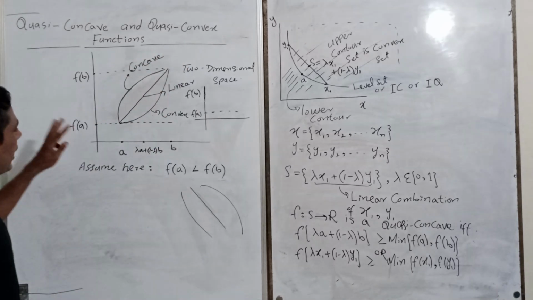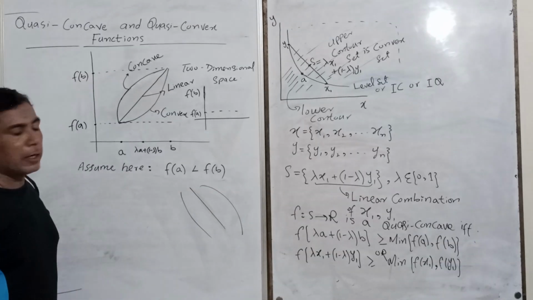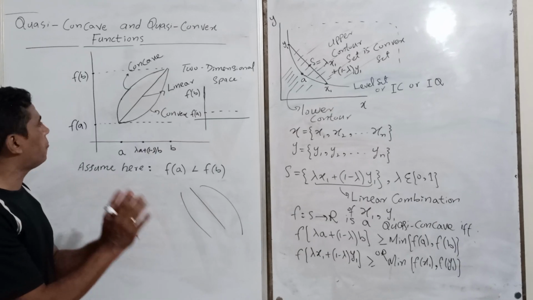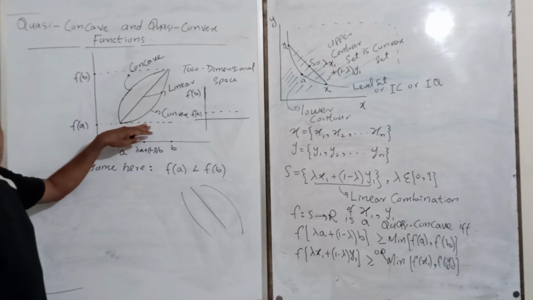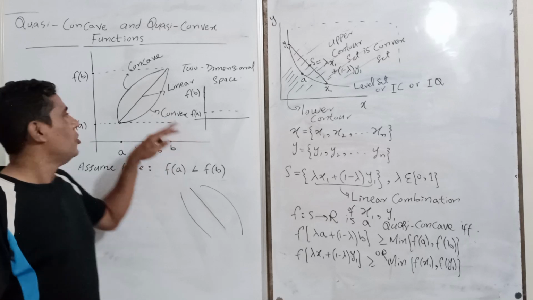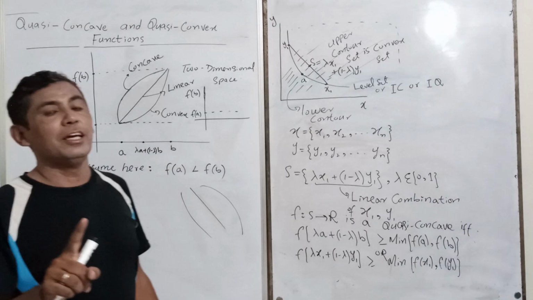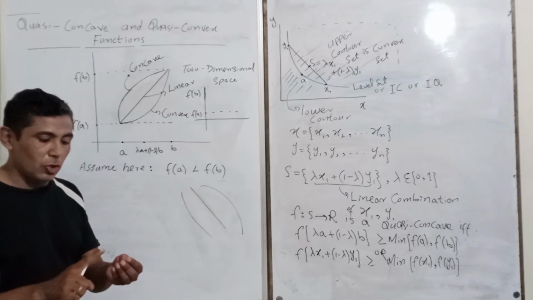So what have you concluded here? A quasi-concave function may be convex, linear or concave. It is not necessary that it is always concave.